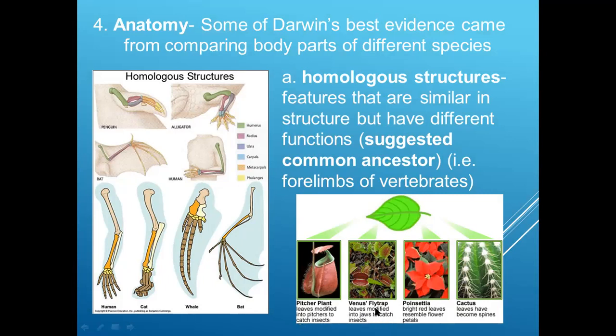In the Venus flytrap, the leaves are modified into jaws to catch insects. In the poinsettia, the bright red leaves resemble flower petals. And in the cactus, they have become spines. Although the basic structure remains the same, there are different modifications and different functions.